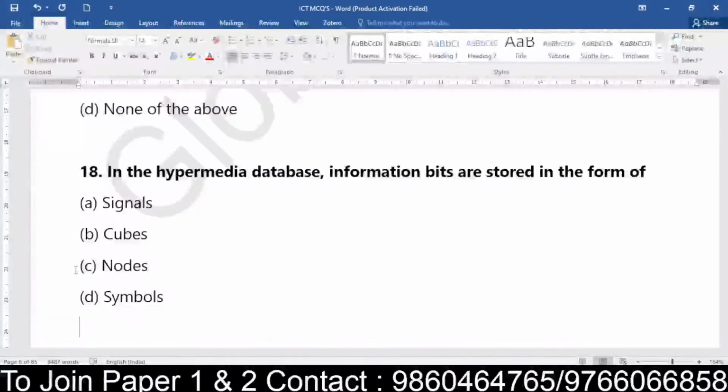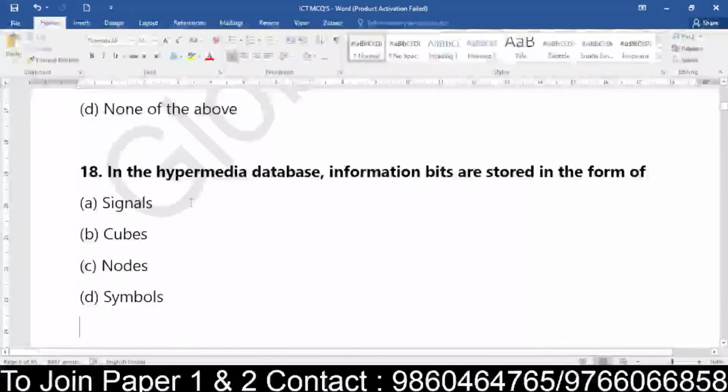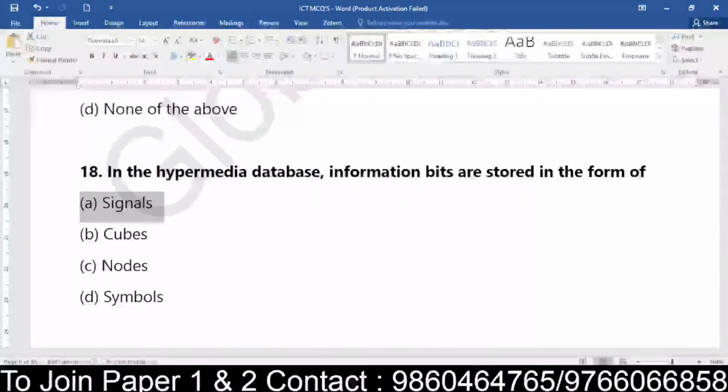Now see, the question can be asked in both ways, but here the question is clearly asking you, in the hypermedia database, information bits are stored in the form of what? Okay. So yes, let me see how many of you have answered it correctly. Question number 18 we are talking about. So yes, please mention your question numbers also. It becomes easier. Yes, so question number 18, the right answer is basically signals.